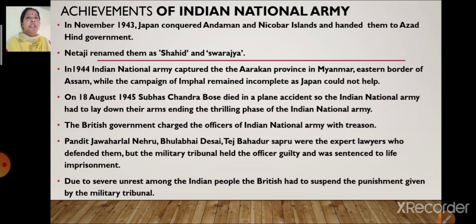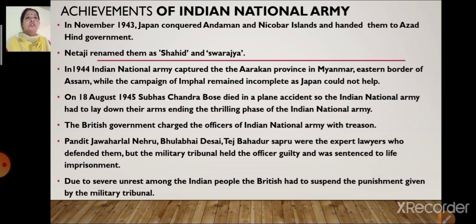What happened on 18th August 1945? Subhash Chandra Bose died in a plane crash. A plane accident took place in which he died. So the Indian National Army had to lay down their arms, because their leader had gone. They had to give up their arms, ending the thrilling phase of the INA.